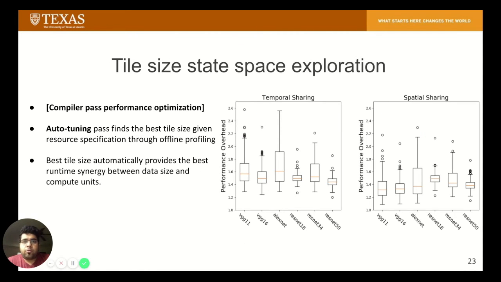Next, we talk about the offline profiling of tile size exploration through auto-tuning, which provides the best runtime synergy between data loads and computes. The plot shows a significant runtime variation across different possible tile sizes and exemplifies that state space exploration is a major step in providing the best performance, yet providing the security required for the particular threat model.